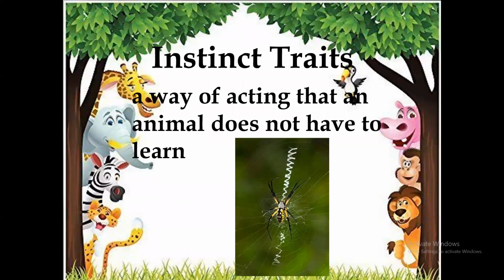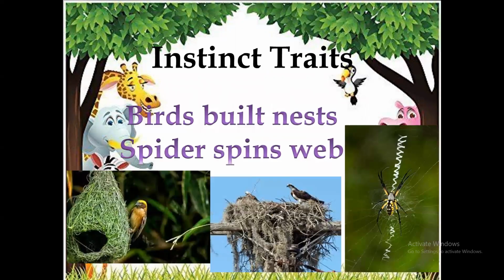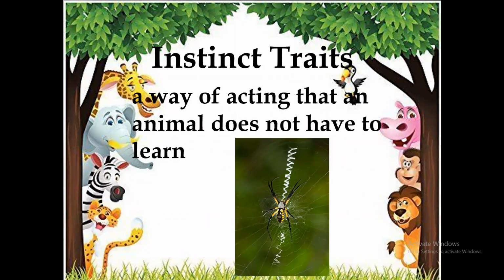Instinct traits are a way of acting that an animal doesn't have to learn, like birds building nests, spiders spinning webs. So there are different things the animals inherit from the parent. The animals have no need to learn this way. SubhanAllah, they are born knowing how to do these things.